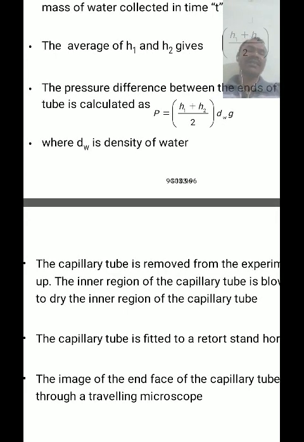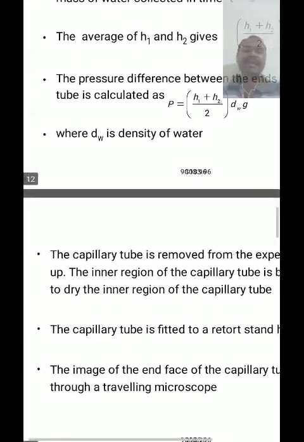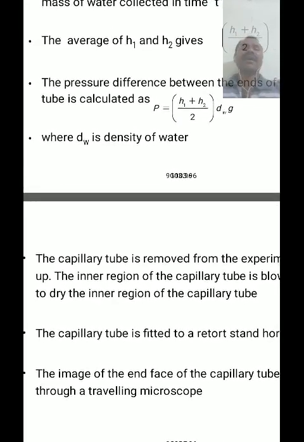Like the formula rho g h, or d g h, the pressure formula is d g h. In this, d is the density of water, g is the acceleration due to gravity, and h is the average height of water in the aspirator bottle from h1 and h2.